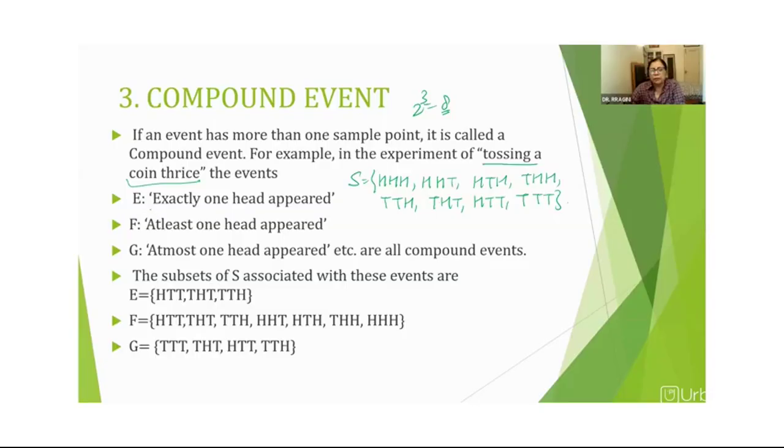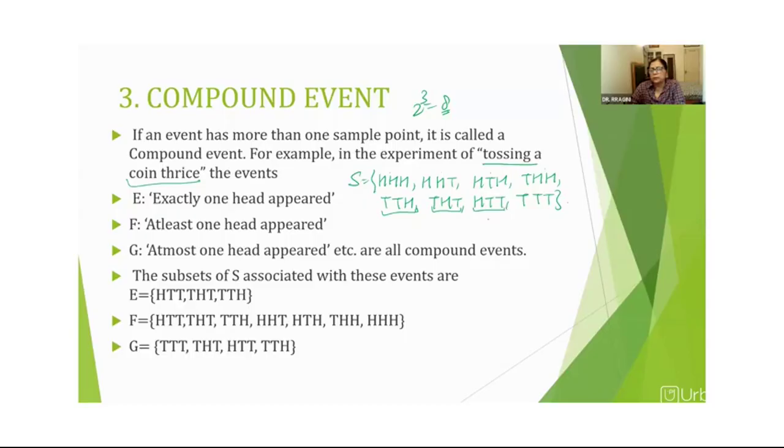Now, if we define event E as exactly one head appeared, then out of this sample space, see how many times only one head is there. Here we have TTH, where head is only one time. Here also THT, the order is different, but still head is only one time.